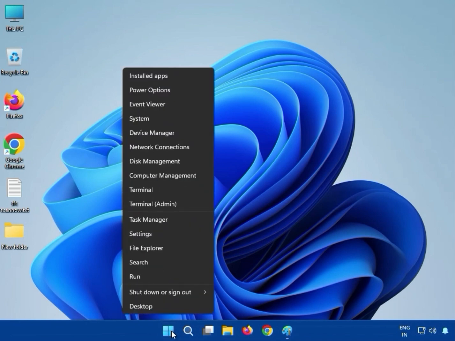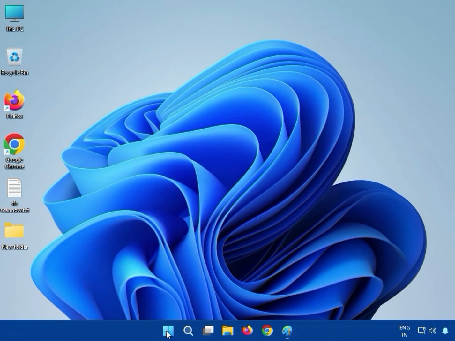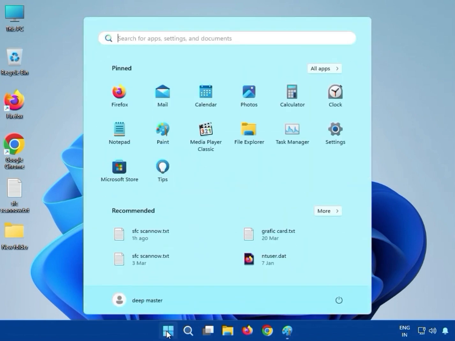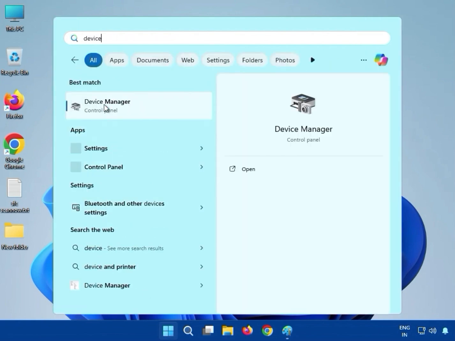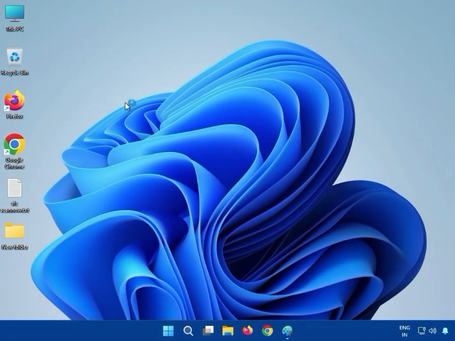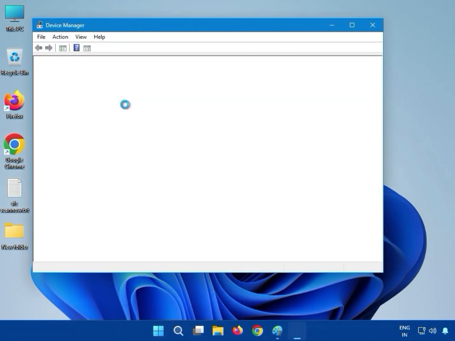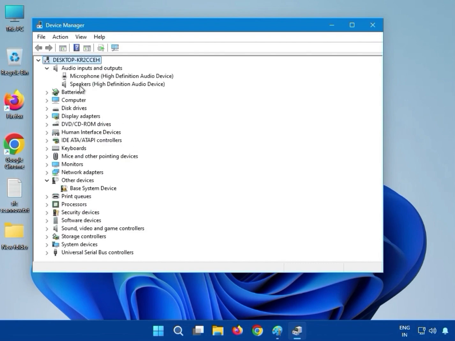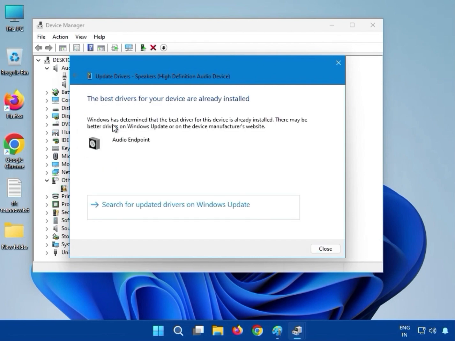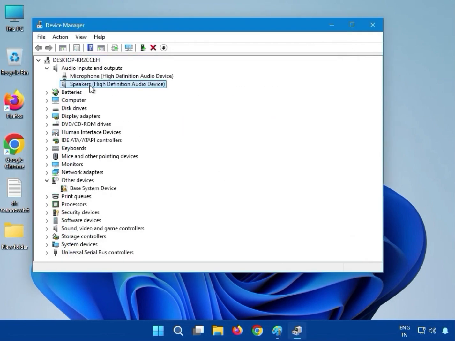So just right click on the Windows icon and click on Device Manager. Otherwise, second method, click on Start and type Device Manager. You can see here, and then click. Then expand audio, and you can see here mic and speaker are both different. Just right click, update driver, and search automatically. Otherwise it will not resolve the issue.